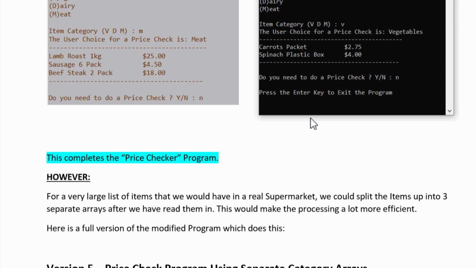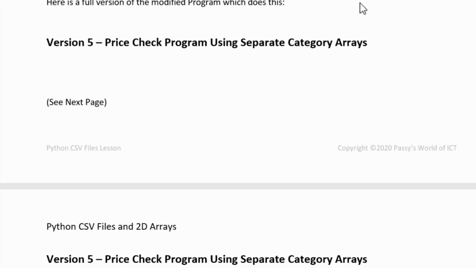So we'd have all these categories and we put them all in a separate array, so we don't have to go through the giant array every time looking for things. Once we know it's vegetables, we can just go to the little special vegetables array and look at that one, and it'll make the processing a lot quicker and a lot better. And we actually need to learn how to do this so that we can do that quotable quotes challenge task. Just to let you in on a secret, we're actually building the challenge task right now with version 5. But it's going to be the supermarket instead.